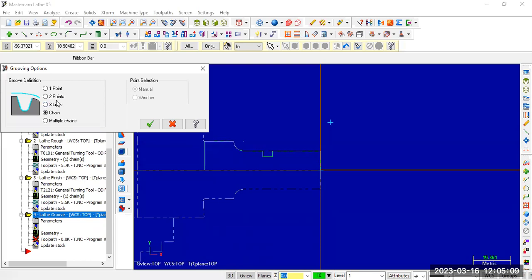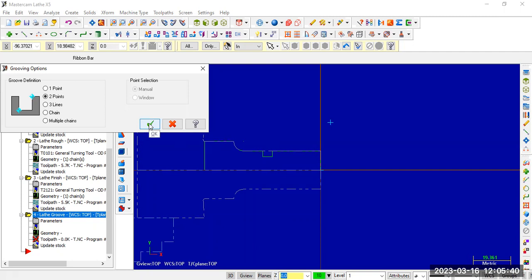It is asking, so many options are there. First point, second 2 points, 3 lines, chain, multiple chains, etc. I need to remove the material from 2 points, so according to the requirement, I am selecting 2 points. First point, second point. Similar properties are there for our workpiece also. So I just need to select these 2 points.